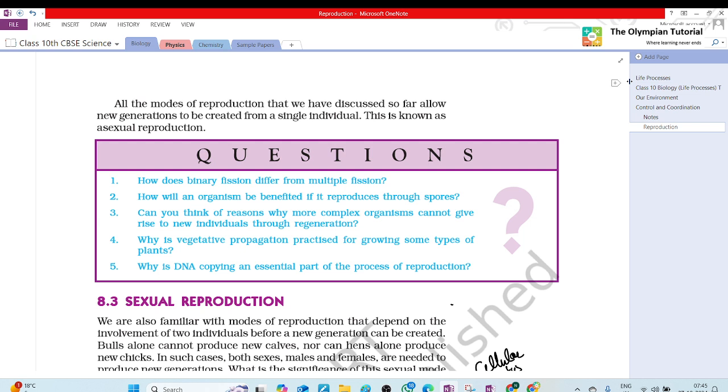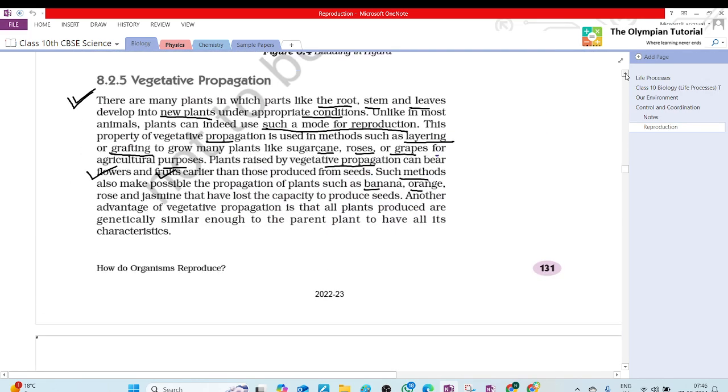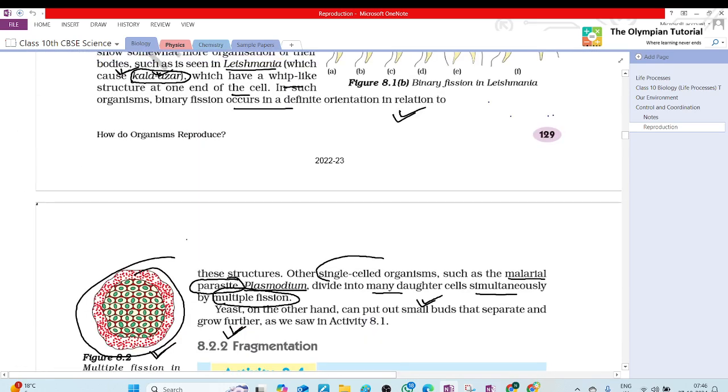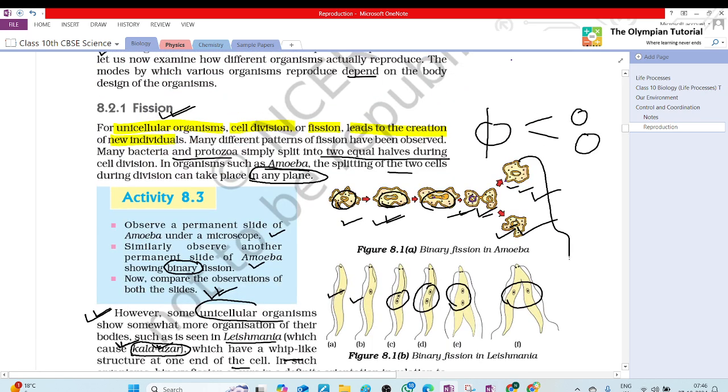So I am telling you the answer. In binary fission, a single cell divides into two equal halves. Amoeba and bacteria divide by binary fission. In multiple fission, a single cell divides into daughter cells simultaneously, as in plasmodium. You have to write the answer and then show the diagrams. You can prepare the diagrams from your textbook only. In the starting we have done the first topic, fission. There we have multiple fission, this one, and for binary fission you can prepare any of these or both.